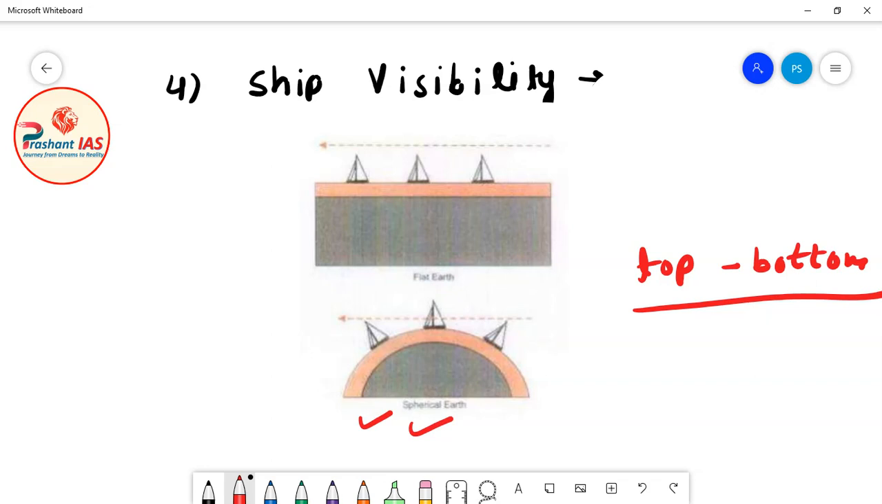Why? Because this condition is only possible when the earth is spherical in shape. If the earth were flat, the person would be able to see all the parts of a ship together, from all distances. But as the earth is spherical in shape, the visibility of the ship increases from top to bottom as the ship comes closer to the person. So this again proves that the earth is spherical in shape. This is the fourth evidence.